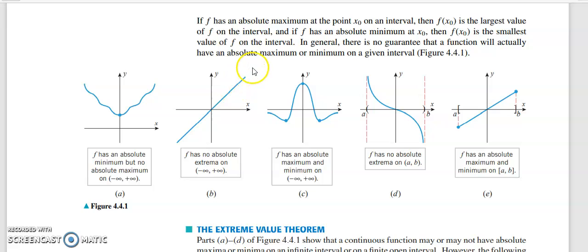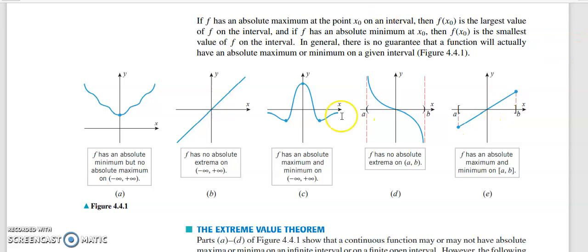Now here also the function keeps on increasing, so it goes to infinity as x approaches infinity, and it goes to minus infinity as x approaches minus infinity. There is no maximum value because the function goes to infinity, and there is no minimum value because the function goes to minus infinity. So therefore in this case there is no absolute extrema, no absolute maximum and no absolute minimum.